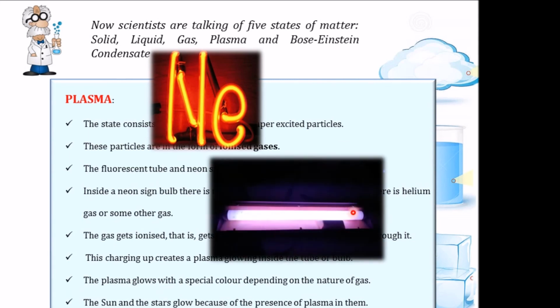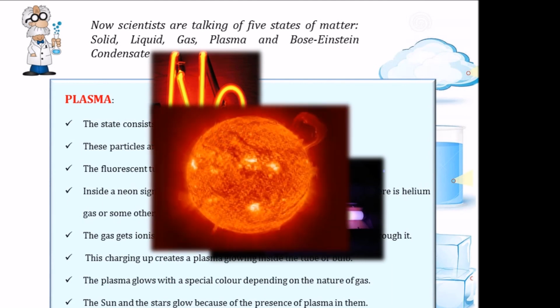So this is a fluorescent tube. The plasma glows with a special color depending on the nature of the gas. The sun and the stars all glow because of the presence of plasma in them. And the plasma is created in stars because of very high temperature.